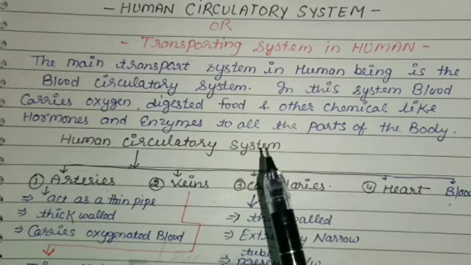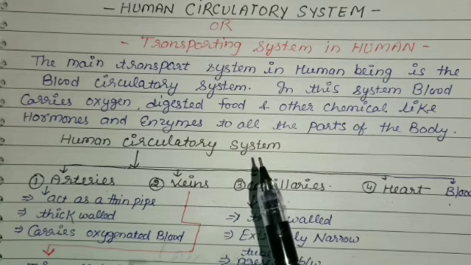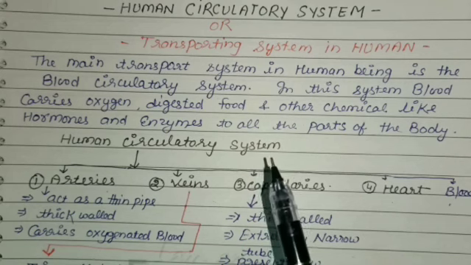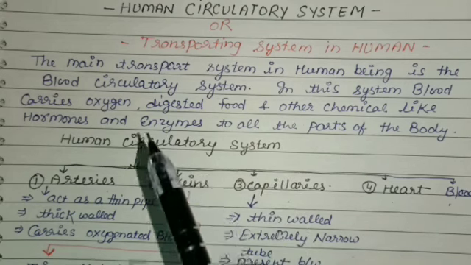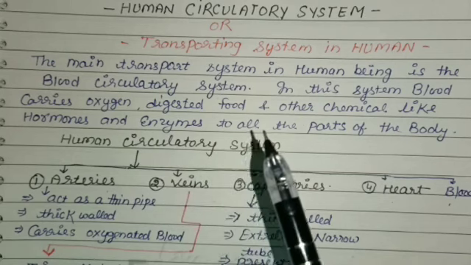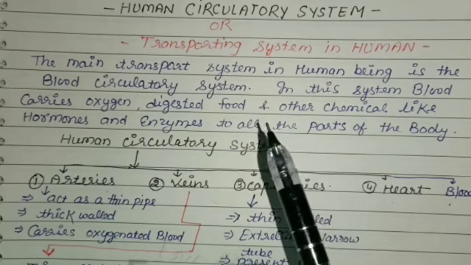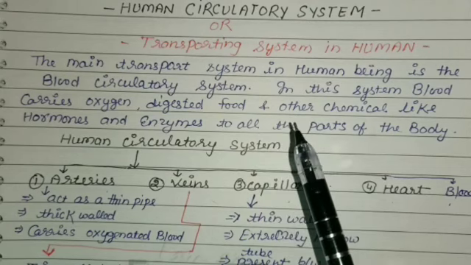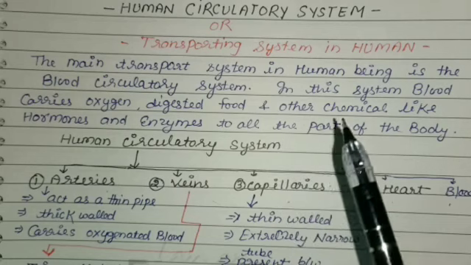It also takes away the waste products like carbon dioxide and urea produced in the body cells. The human blood circulatory system consists of the heart, the organ which pumps and receives the blood, and the blood vessels, meaning tubes through which the blood flows in the body.